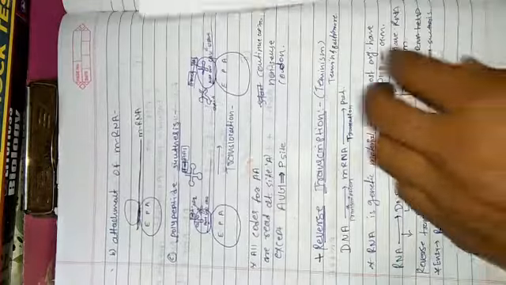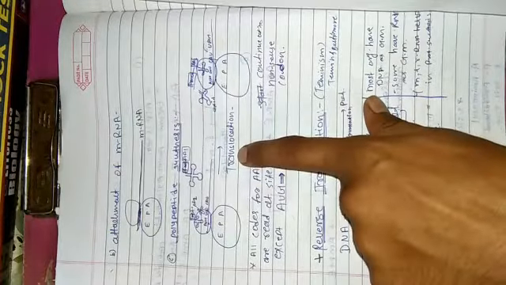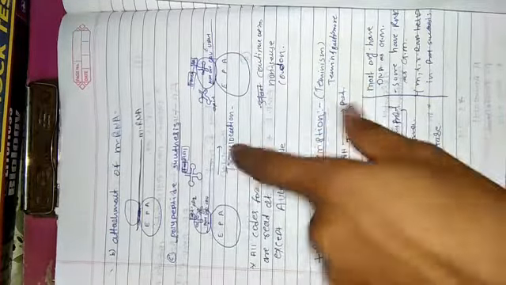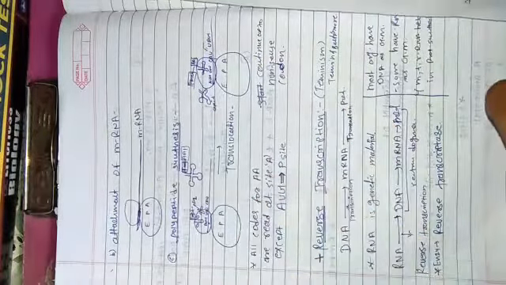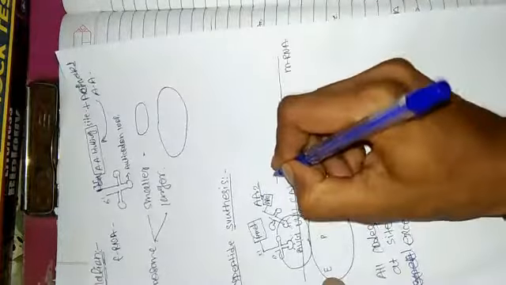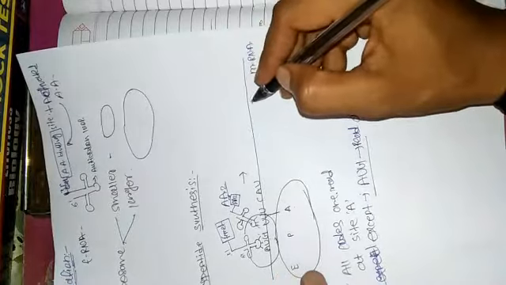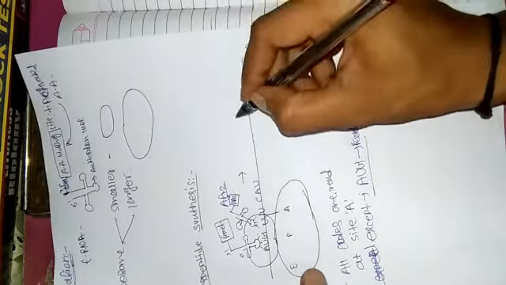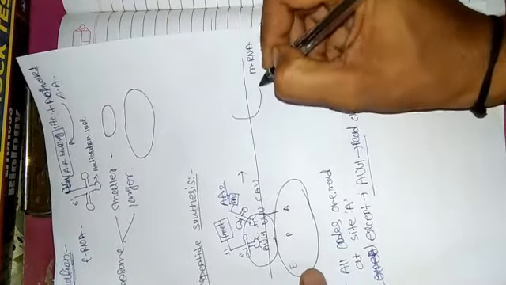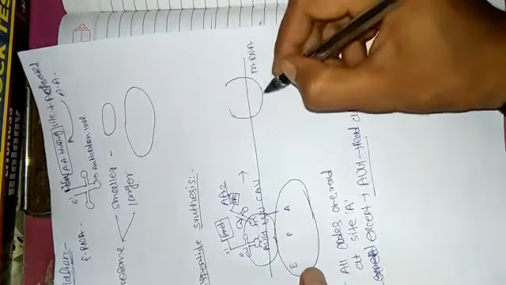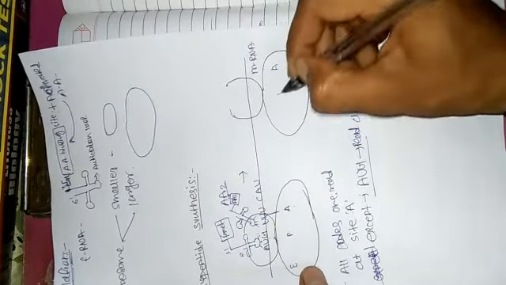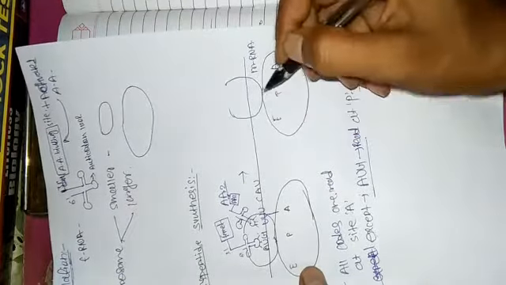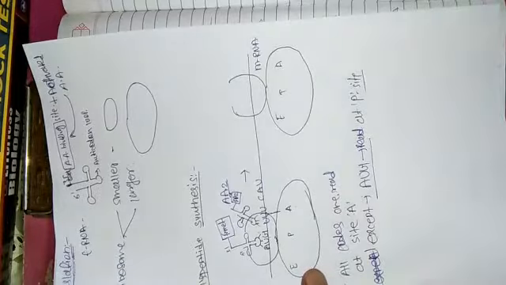So in the next step we will see the translocation. So what is actual translocation? Translocation means the movement of the ribosome on the mRNA. This is the smaller subunit, and this one is the larger subunit which has the A, P and E sites.